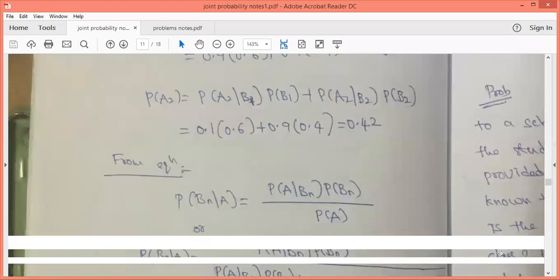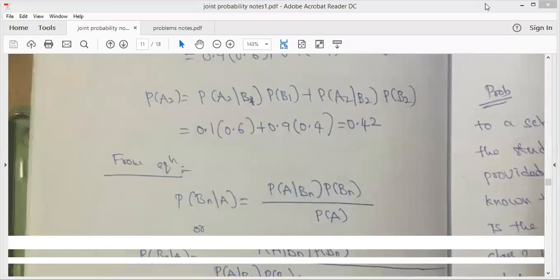Can you tell me? Hello students. What is the probability of B1 given A1? Can you tell me what is the formula? Anybody? Hello students. Can you tell me what is the formula of B1 given A1?